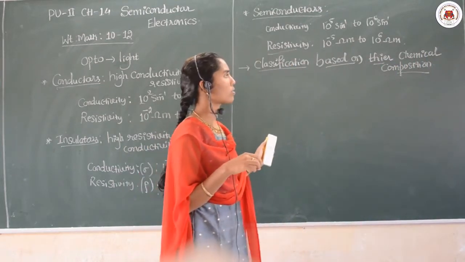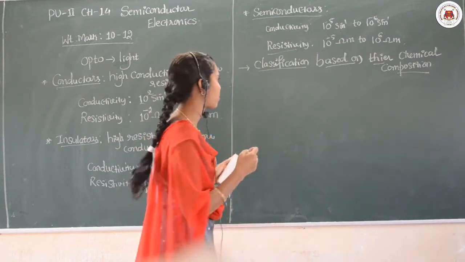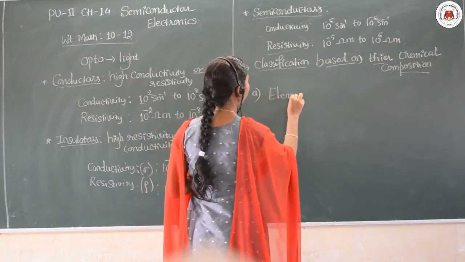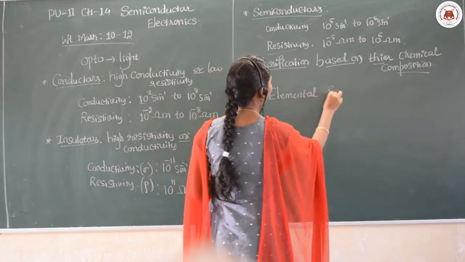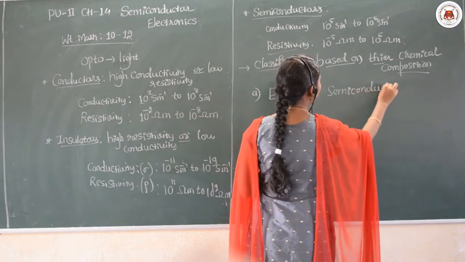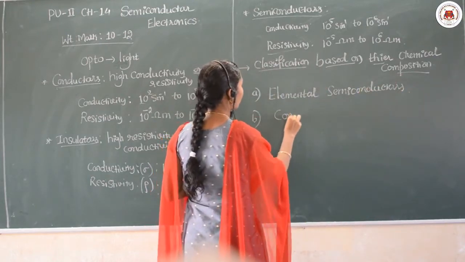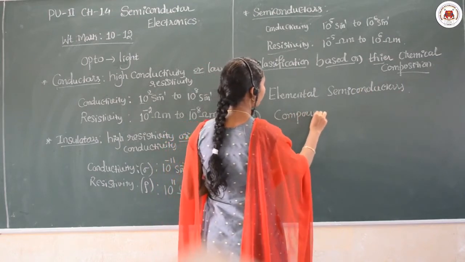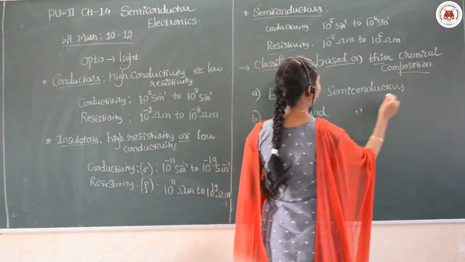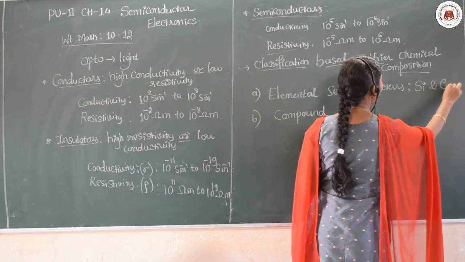Here the semiconductors are classified into two types. The first one is elemental semiconductors, and the second one is compound semiconductors.